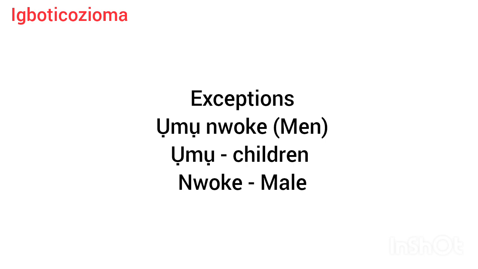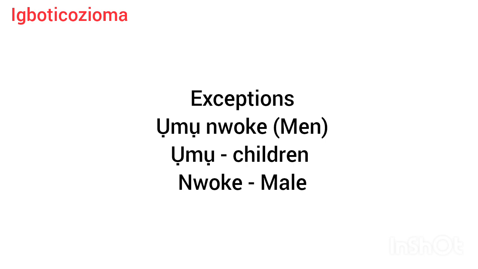Ụmụ in Igbo is children. Nwoke in Igbo is male. But when we bring these 2 words together, it becomes men. I know you'll be expecting it should be male children. No. It doesn't work that way. Not all men, it is men. Ụmụ nwoke is men. But it is 2 words that we used to form it.